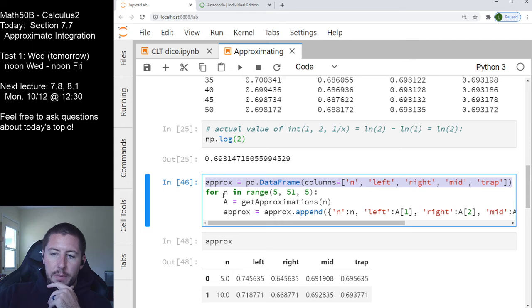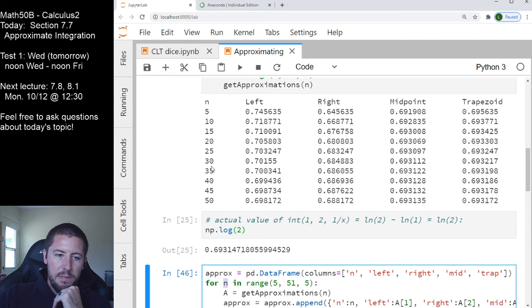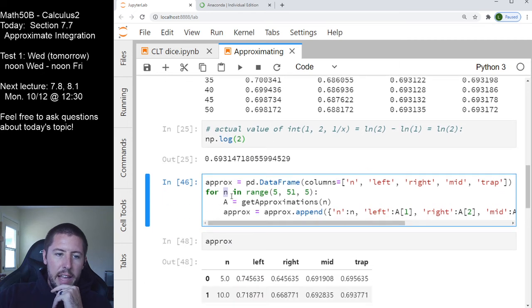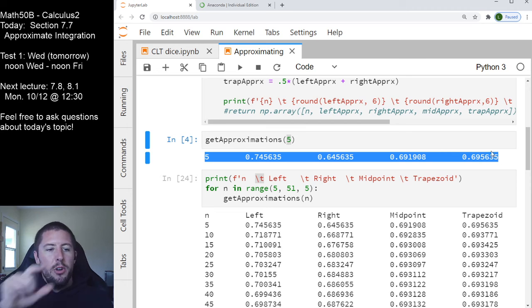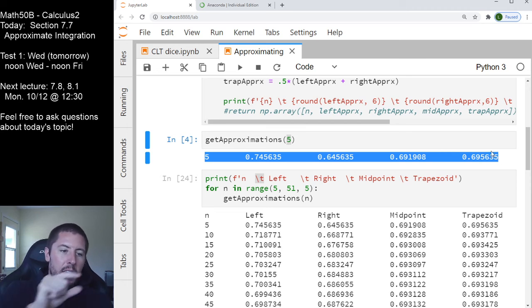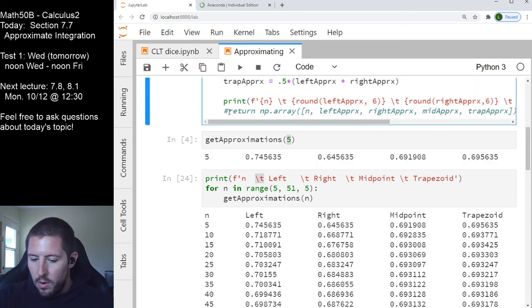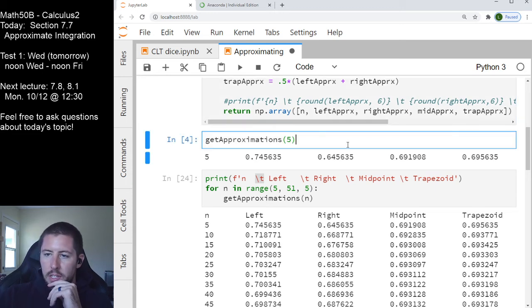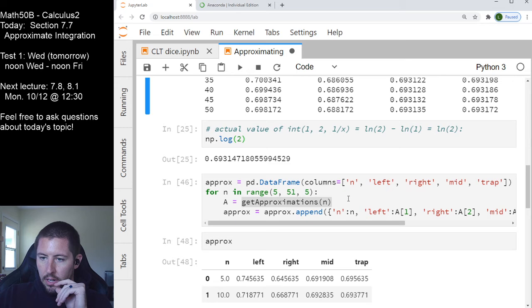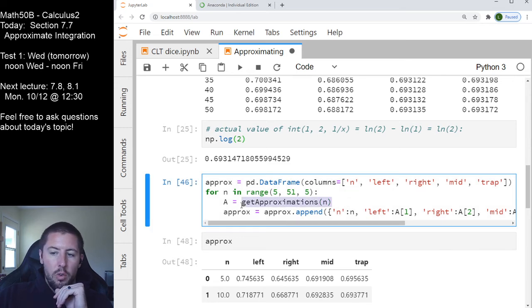What I'm going to do then is loop over all of my different ends of interest, just this column of ends from 5 to 50. For all the ends counting by 5s from 5 to 50, let's call the get approximations function. That's going to spit out this one row of stuff right here, and I want to add this row to Excel, then add this row, then add this row. By the way, I'm glad I scrolled up because I want to go back to actually returning instead of just displaying the results of the computation. That's a little bit of a technical thing, so don't worry about that.